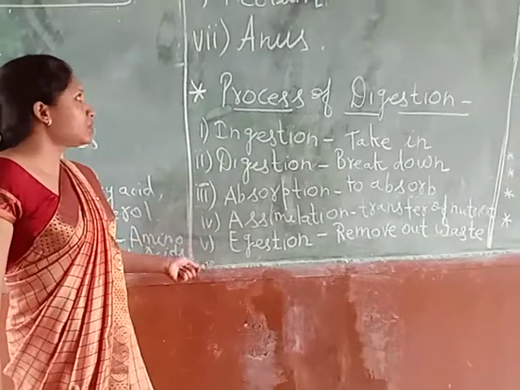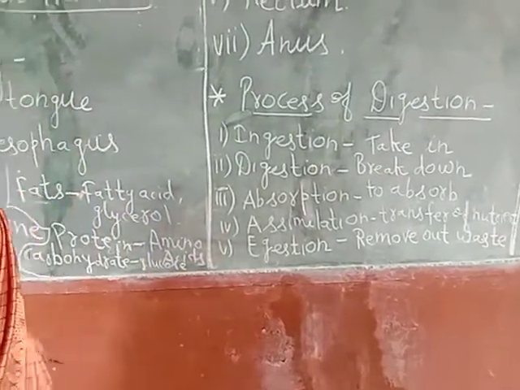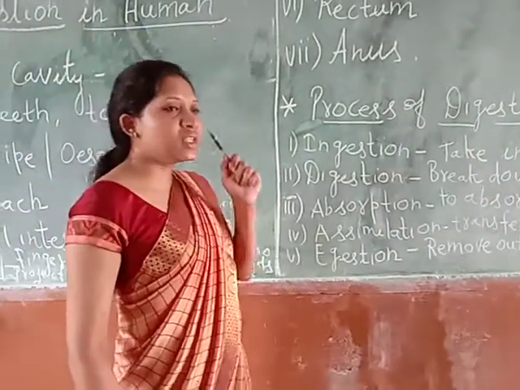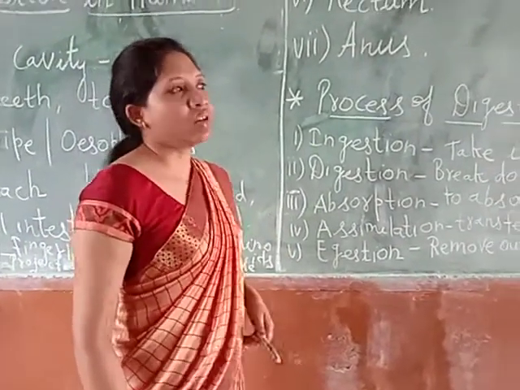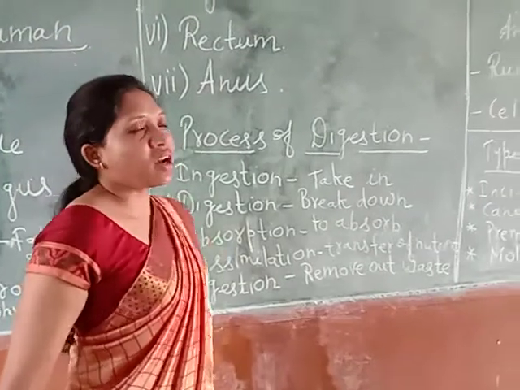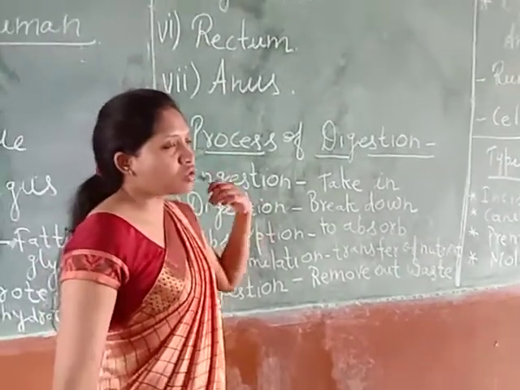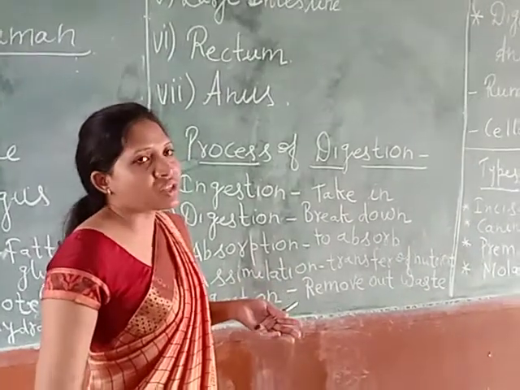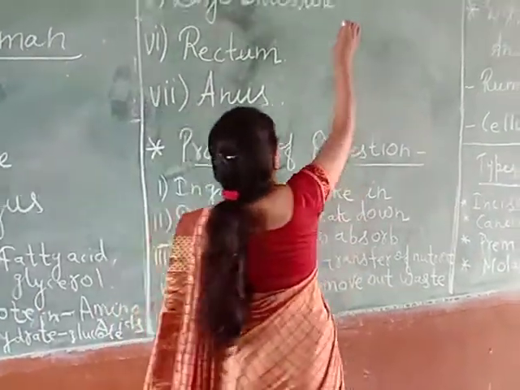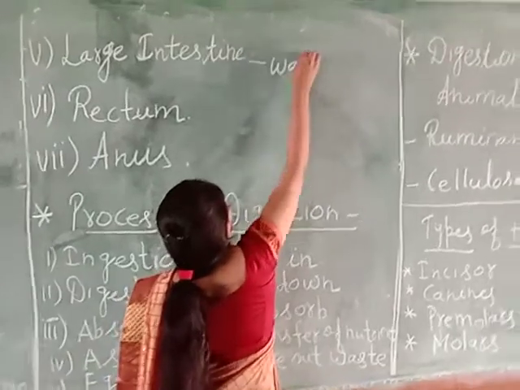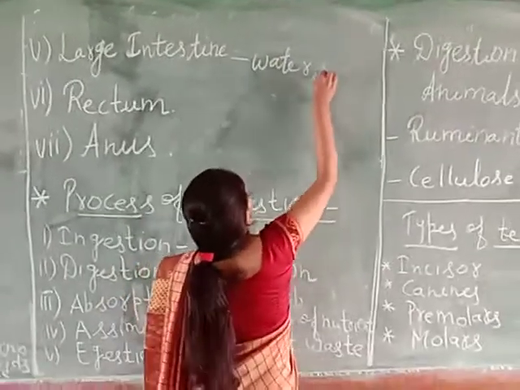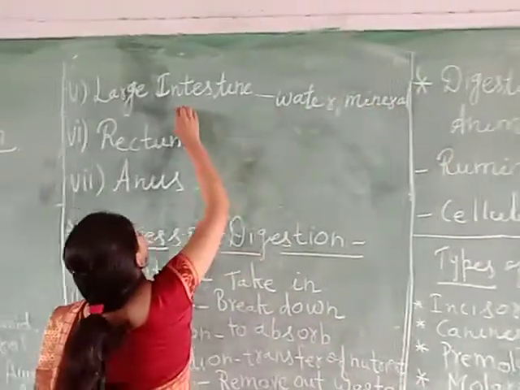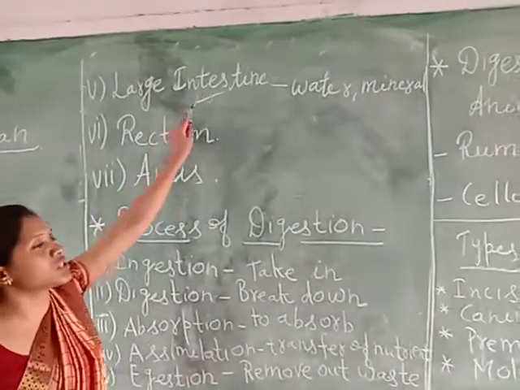Okay. Now what happens after the small intestine? Whatever food item still remains undigested, for example, if there is excess of food, excess of water, the excess of water and minerals will be absorbed. Water and minerals are absorbed by the walls of the large intestine.